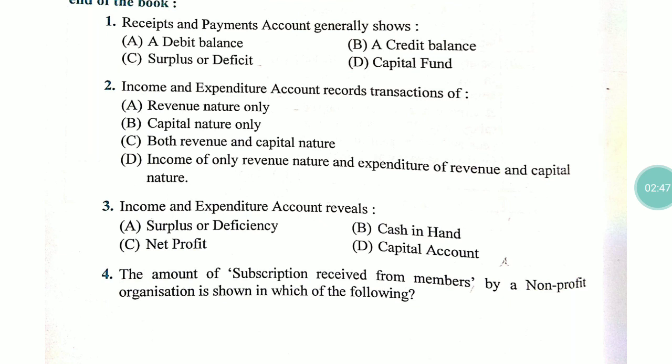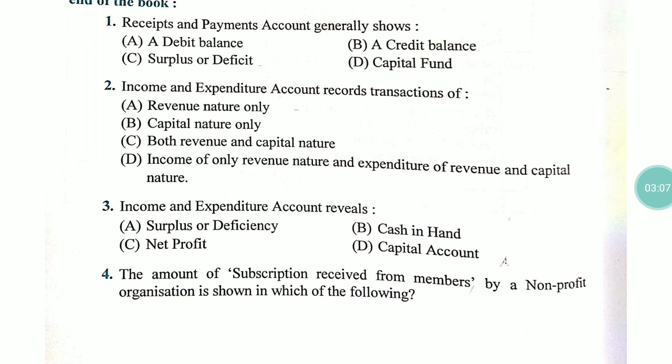The third question is, income expenditure account reveals. इनकम एक्सपेंडिचर अकाउंट क्या रिवील करता है, क्या शो करता है? The first option is surplus and the deficiency. Second is cash in hand. Third is net profit. Fourth is capital account.